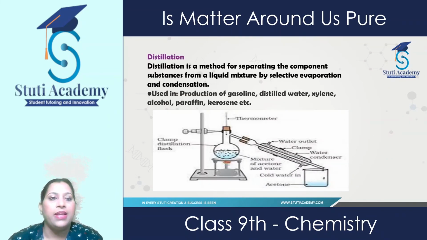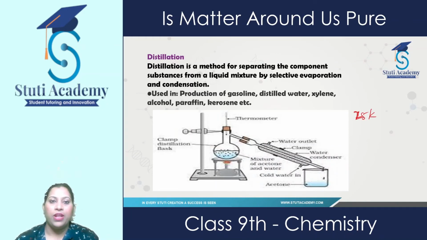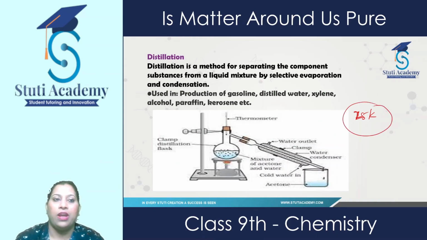The next technique is distillation. The distillation method we use for the components of a liquid mixture, for those mixtures in which the difference in the boiling points of the components is more than 25 Kelvin.